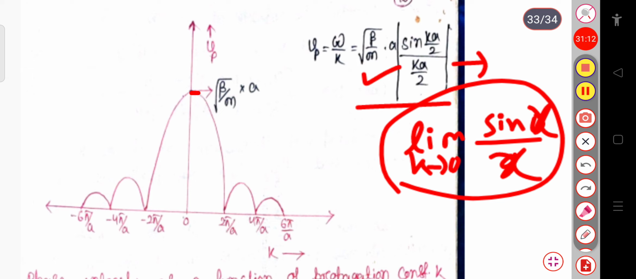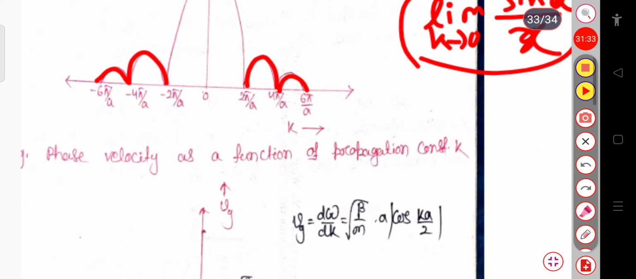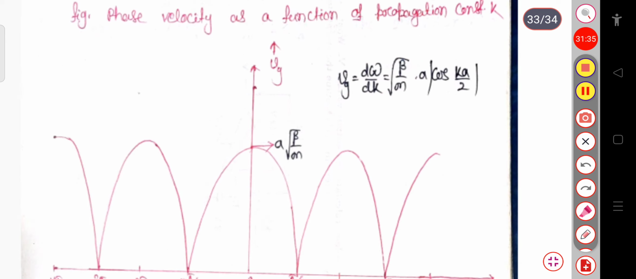And similarly, if we put the values 2 pi by a, 4 pi by a, and 6 pi by a, and so on, like minus 2 pi by a, minus 4 pi by a, and minus 6 pi by a, you can see this curve goes on decreasing, and here also it goes on decreasing. Similarly, if you calculate for the group velocity, that is Vg equal to d omega by dk, that is equal to this much.